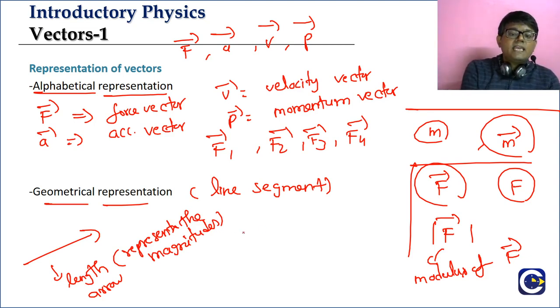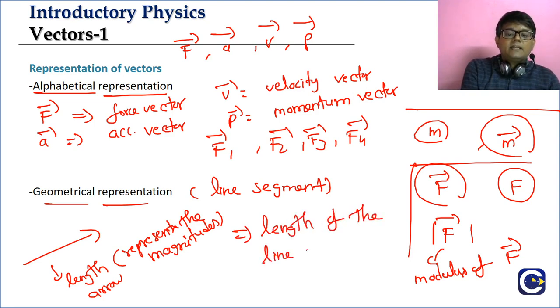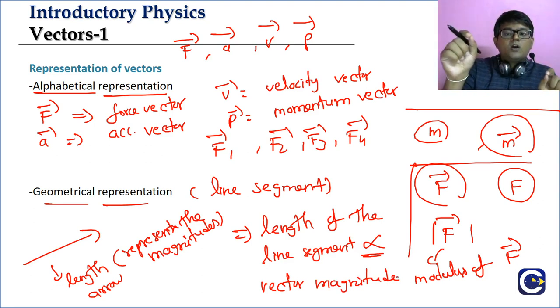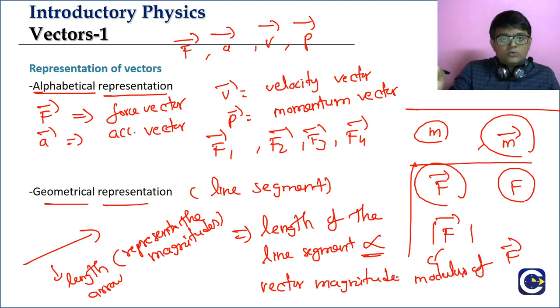So we can say the length of the line segment is proportional to the vector magnitude. So if we draw it longer, it means it has a higher magnitude. If we draw it shorter, it has lesser magnitude.